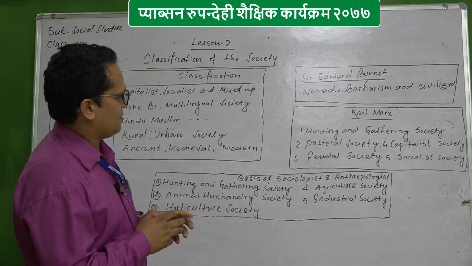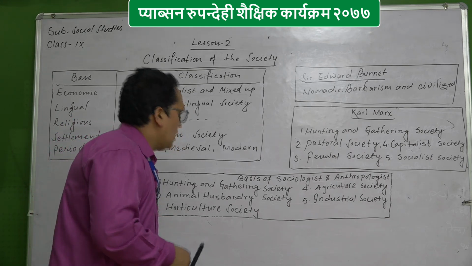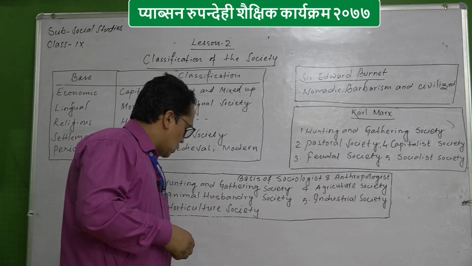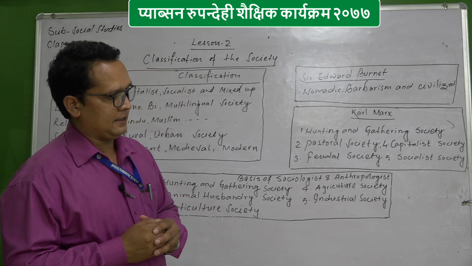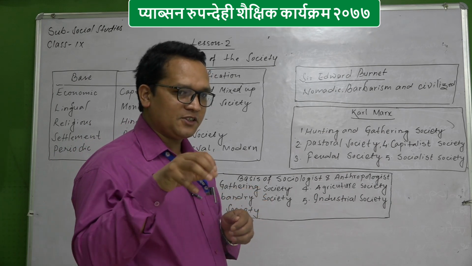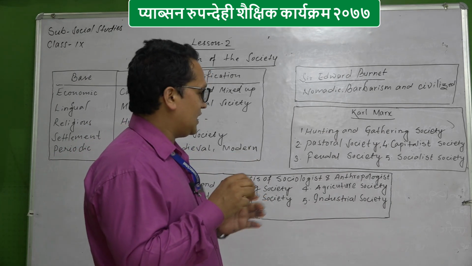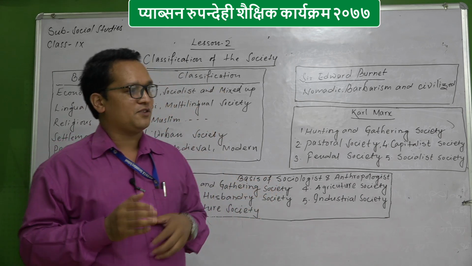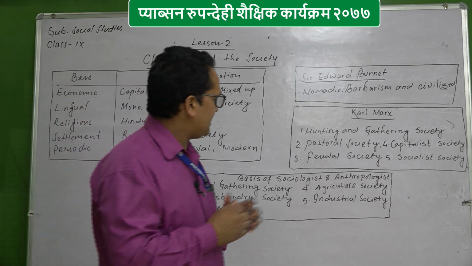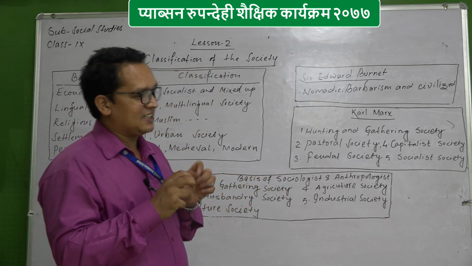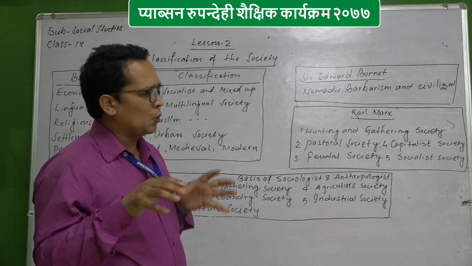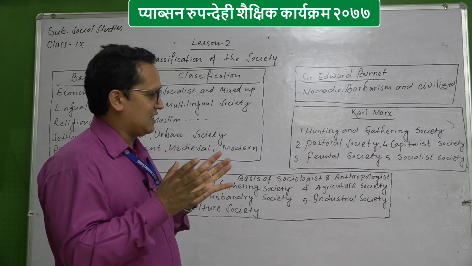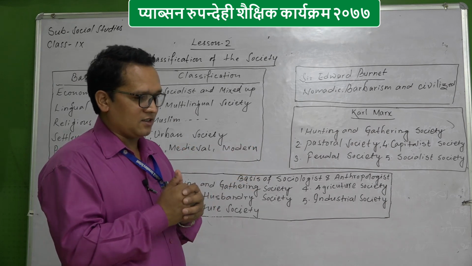After that, number 2 is pastoral society. In pastoral society, people started to capture some animals. When they were in hunting and gathering society, because of the development of their concept and mind, they started to capture the animals that they actually could capture. Were they able to capture a tiger?